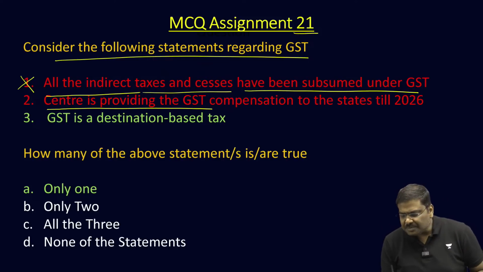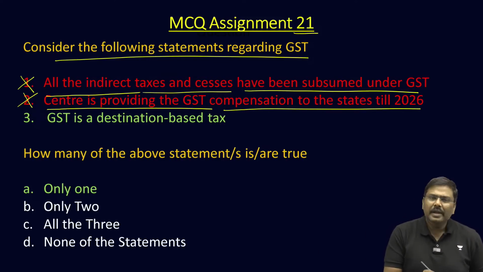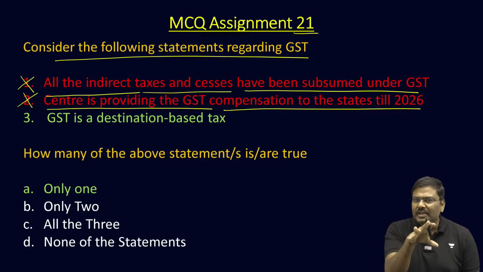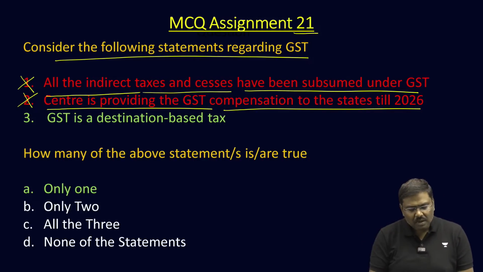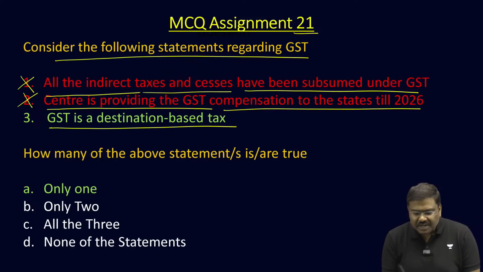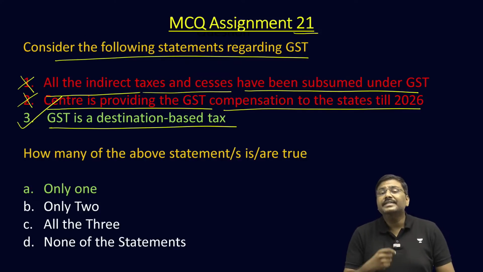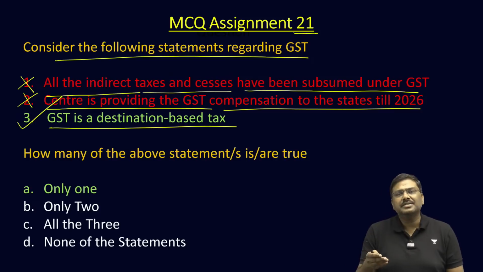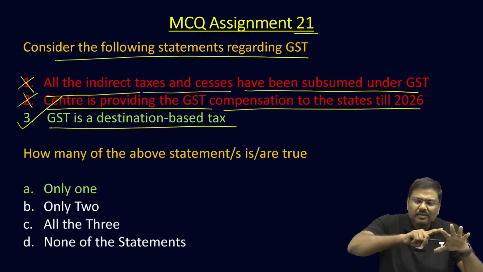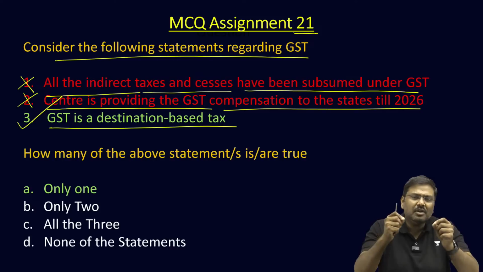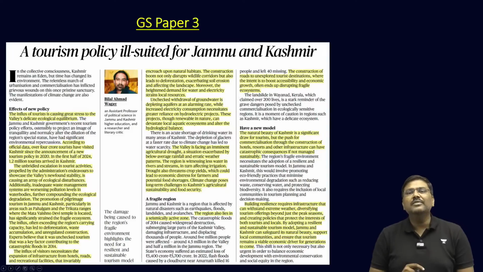Second, Centre is providing the GST compensation to the states until 2026. No, it has already been discontinued after 5 years of implementation of GST, that is from 2022. Third one, GST is a destination based tax. Yes, one of the very important features of GST is that it is a destination based tax. That is, the tax component for the state government is given to the state where the consumption of the good happens or a service happens. Right option will be option A, only one is correct.